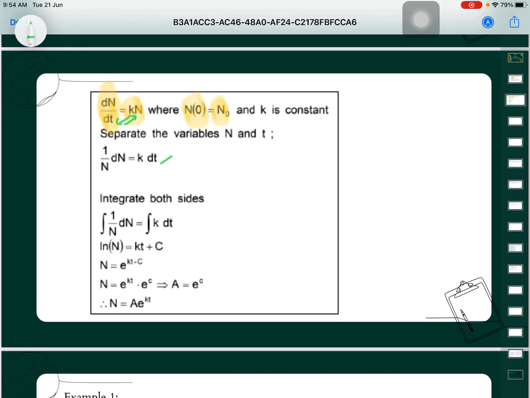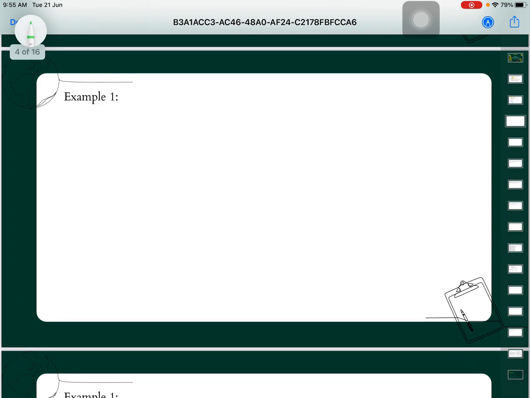Then we integrate both the right and left hand sides. We get the integration of 1 over N dN equal to the integration of k dt. The integration of 1 over N gives ln N, and the integration of k gives kt plus c. Then we come out with N equal to e to the power of kt times e to the power of c. As we learned previously, A is equal to e to the power of c, so we replace e^c with A, and at the end we get N equal to A e to the power of kt.